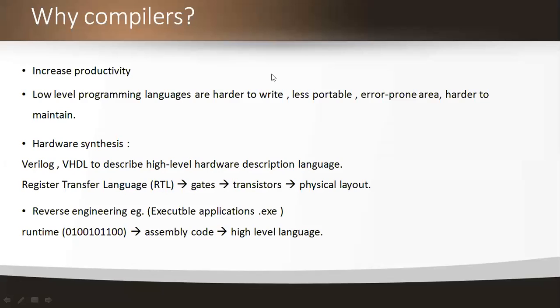The first and most important reason is to increase the productivity of the compilation code, which is why we choose compilers. What type of compiler we choose depends on the implementation of the code. Make a note that depending on the implementation of the code, we choose the types of compilers. And these are the reasons we have.